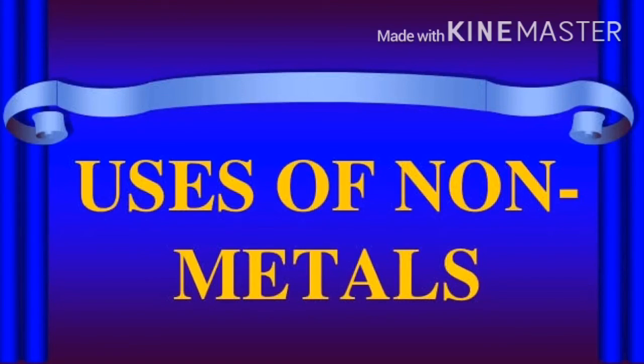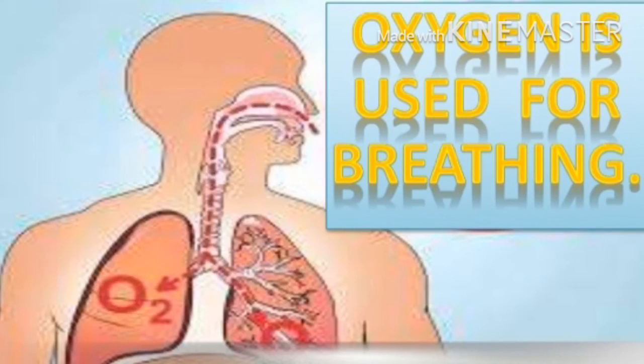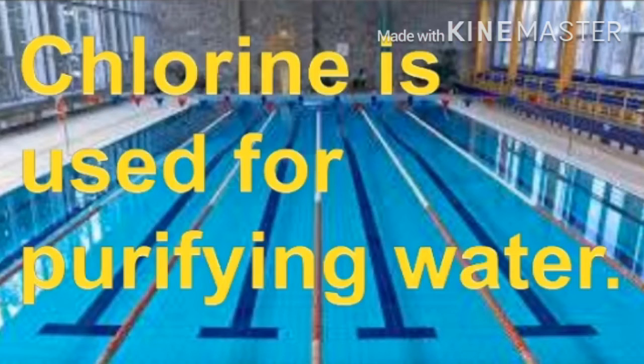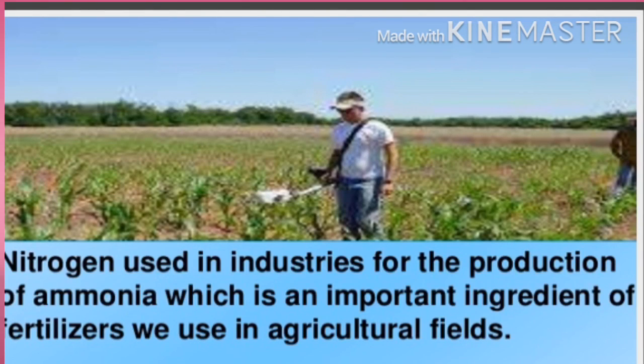Now we will learn the uses of non-metals. The first non-metal is oxygen. Oxygen is used for breathing. Second is bromine. Bromine is used in dyes and pesticides. Third is chlorine. Chlorine is used for purification of water in a swimming pool. Fourth is nitrogen. Nitrogen is used in industry for the production of ammonia, which is an important ingredient of fertilizer we use in the agriculture field.